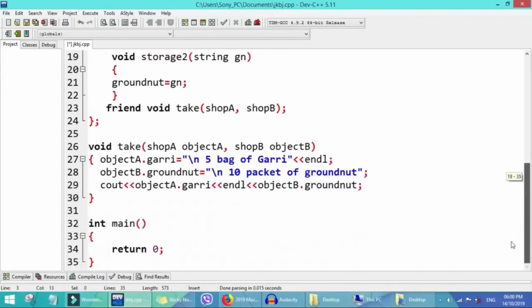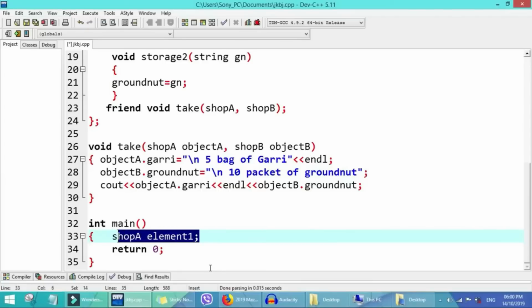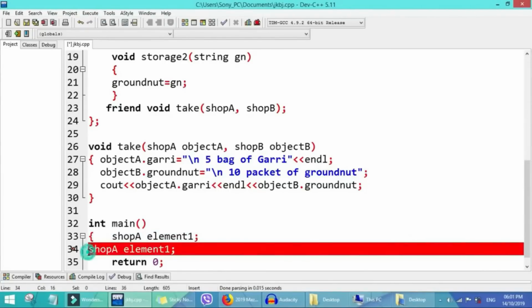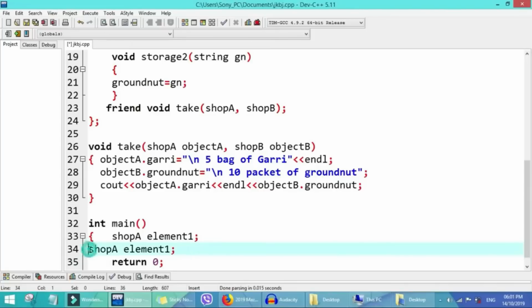Now inside our main function, we declare the two shops. The first one is shop A, element 1. Then the second one is shop B, element 2.